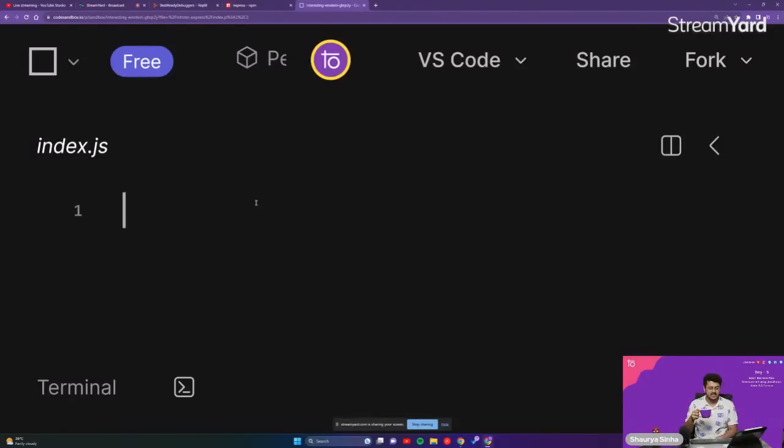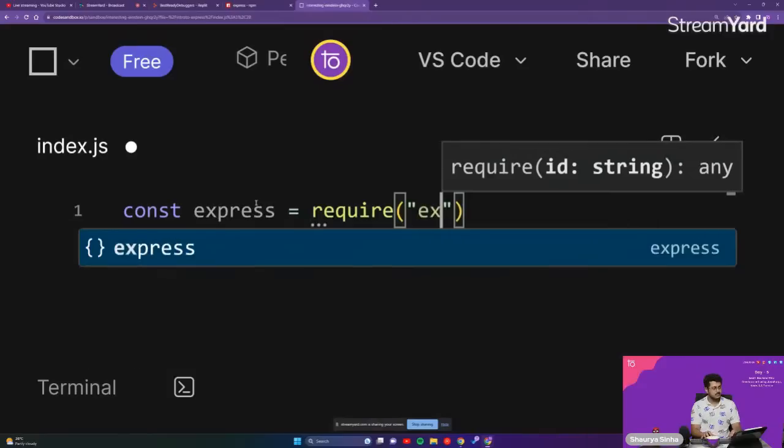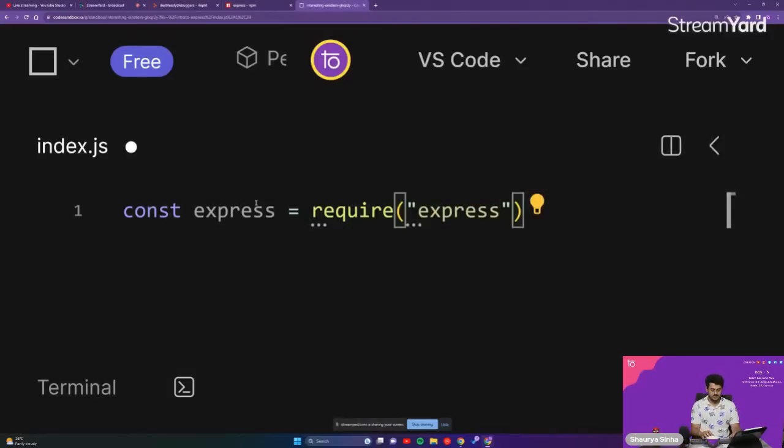This is something that we have done yesterday itself, guys. Nothing new right over here. So what is the next step after installing our package, guys? We need to require the package. Great, guys. So const express is equals to require express. Okay, so we will require the express first.